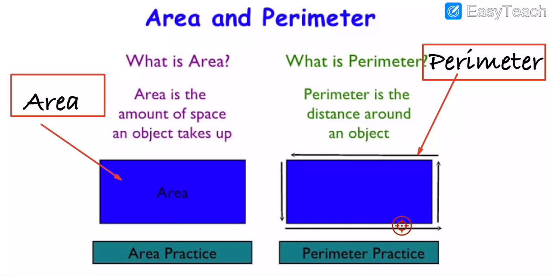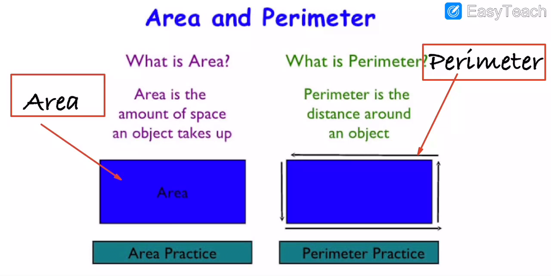See, this is the black line. What is it called, my dear students? It's called perimeter. Understood? Again, I repeat for you, area and perimeter. Area is the amount of space an object takes up.